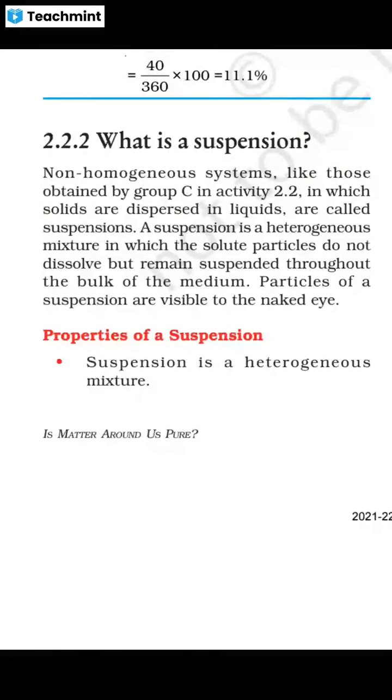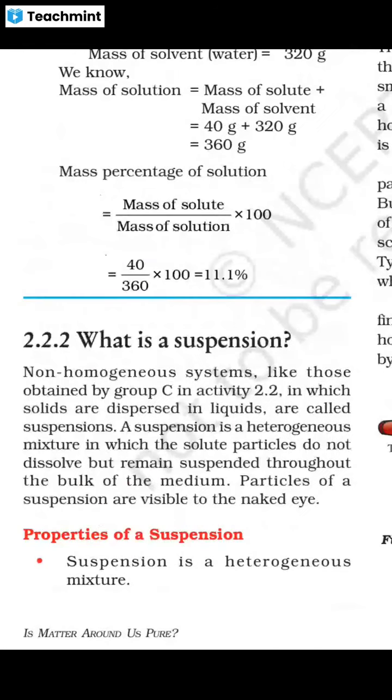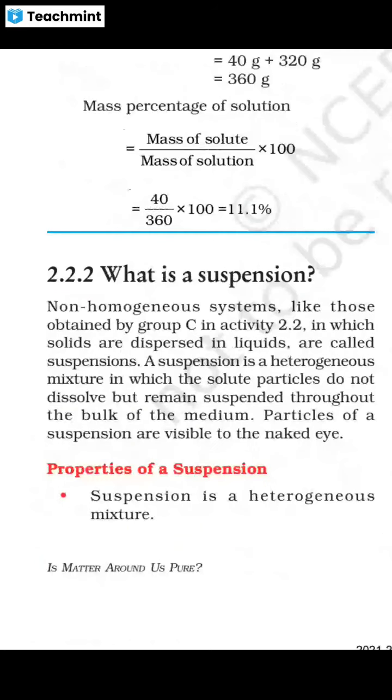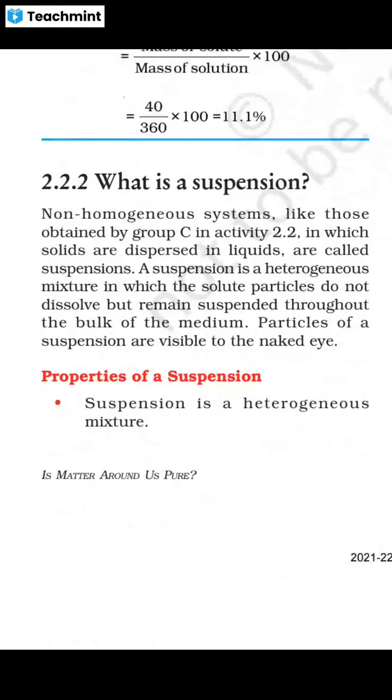Now we are talking about suspension. In the last session, we understood what a solution is, concentration of solution, mass percentage of solution, etc. Now we will discuss what a suspension is. Non-homogeneous systems, like those obtained by Group C in Activity 2.2, are those in which solids are dispersed in liquids. You know what dispersion is?